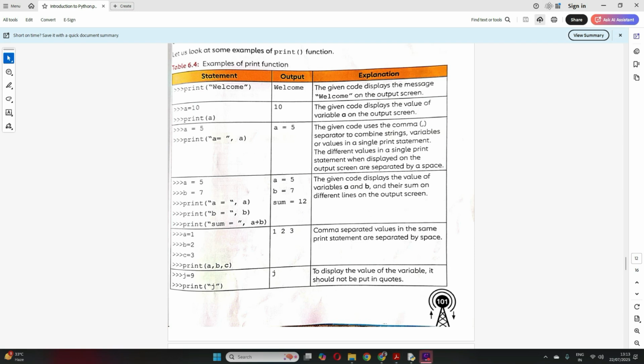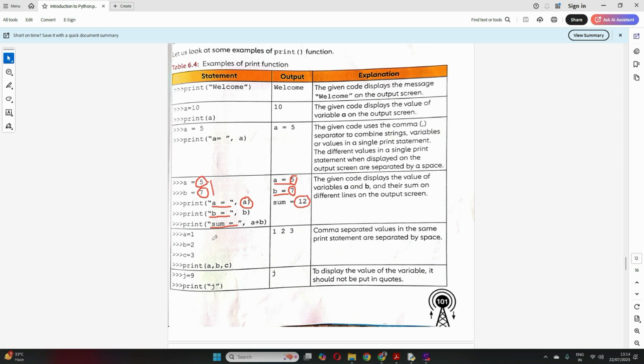Now the next example: a is equal to 5, b is equal to 7, print "a equal to". Within double quotes whatever you write comes as it is, and then the value of a, with a comma, so 5 is displayed. Similarly, "b equal to" within double quotes comes as it is, and then the value of b. Then print sum: again whatever you write within double quotes comes as it is, then a plus b, so it will come as 12. This is integer data type.